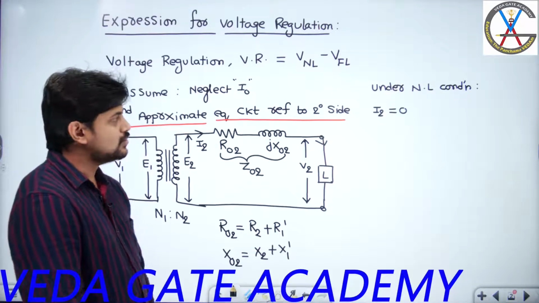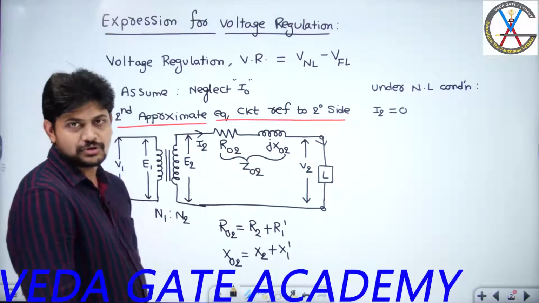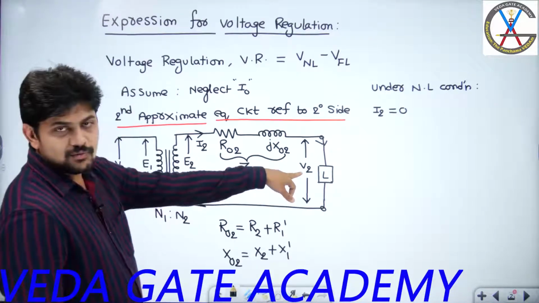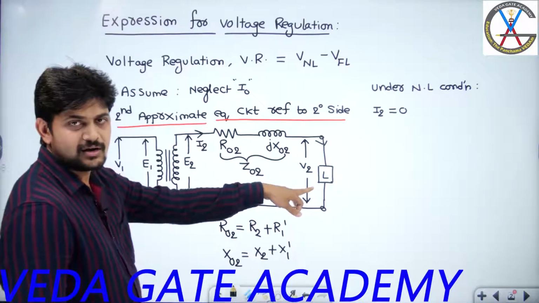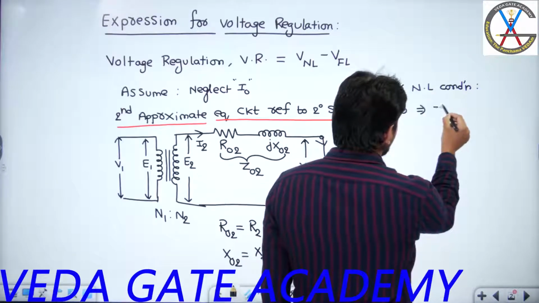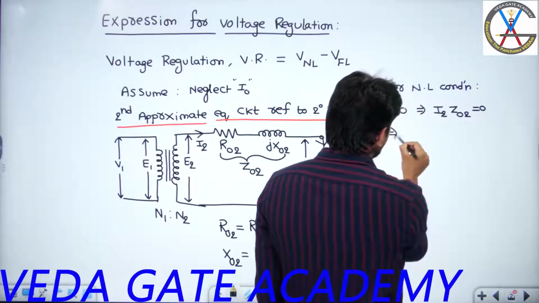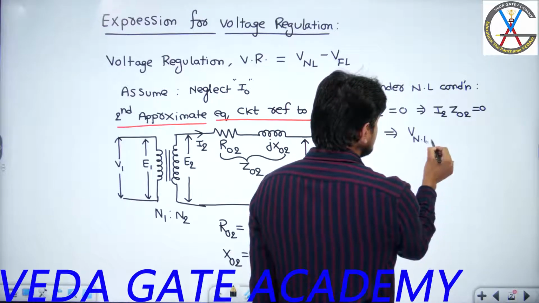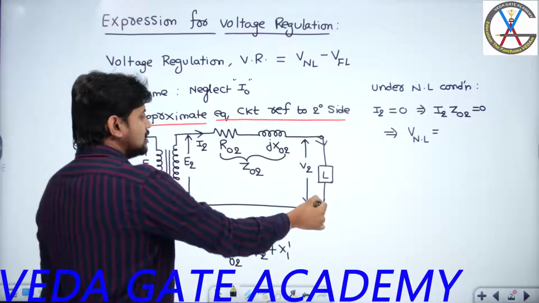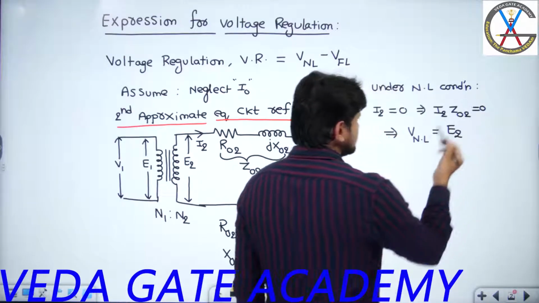And under no load condition, as this current I2 is 0, you won't have any leakage impedance drop. If you don't have any leakage impedance drop, I can say the voltage across the load terminals under no load condition is the same as the induced EMF. So I can say that I2 into Z02 is equal to 0. As I2 into Z02 is equal to 0, the voltage across the load terminals under no load condition will be the same as the induced EMF in the secondary winding.